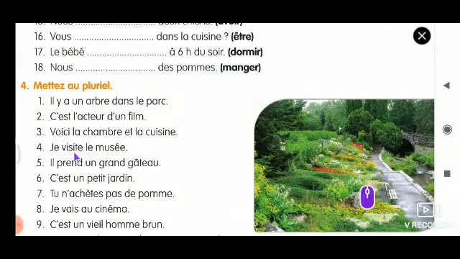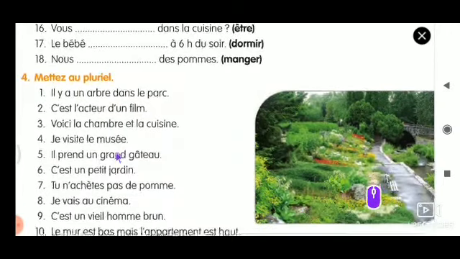It should be changed to visitons, that should be ONS. Nous visitons. Le musée is a masculine definite article. So when it is masculine plural, les musées with S. So, nous visitons les musées. So that's how it is.